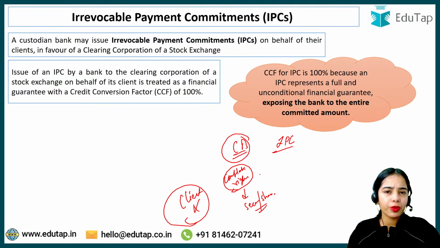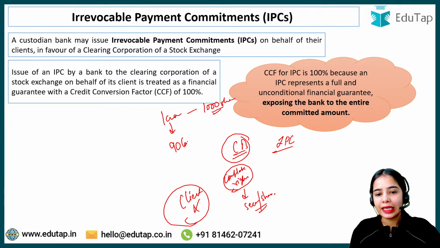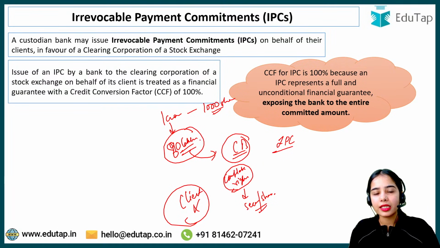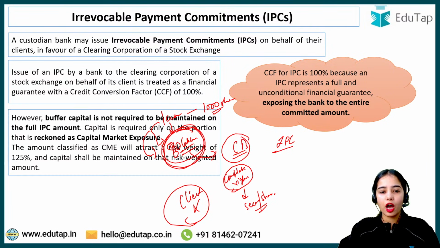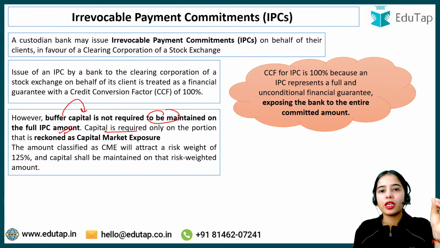Shares must be worth something. Like if 1 crore was paid to buy 1000 shares, even if the trade is settled tomorrow and by tomorrow the shares are worth less, maybe they are worth 90 lakhs now, or 80 lakhs now, still the custodian bank is able to get some value, right? So how much buffer should be maintained? Buffer capital is not required to be maintained on the full irrevocable payment commitment amount. The buffer capital or the provisions have to be maintained only on the portion that is reckoned as capital market exposure.